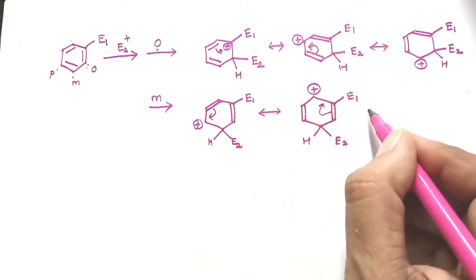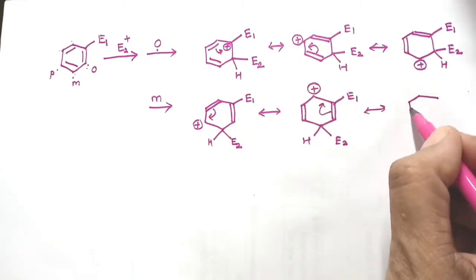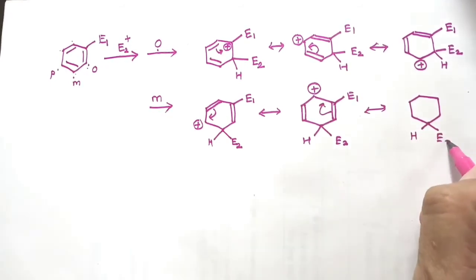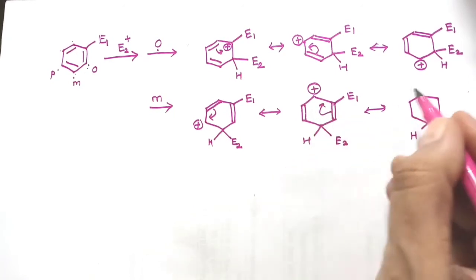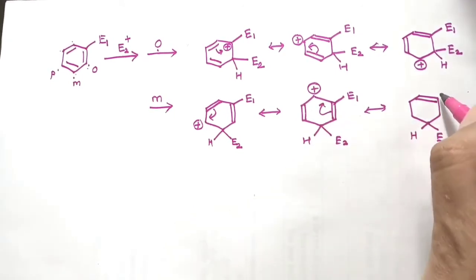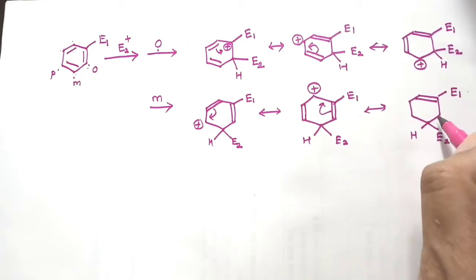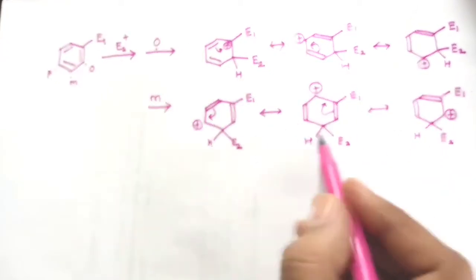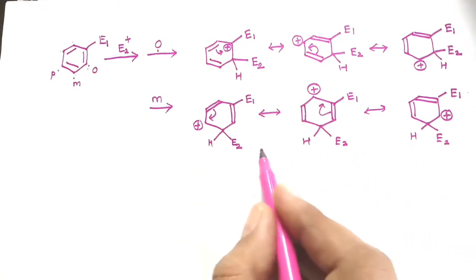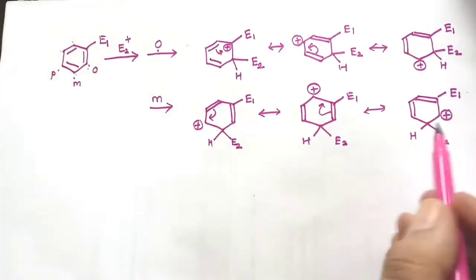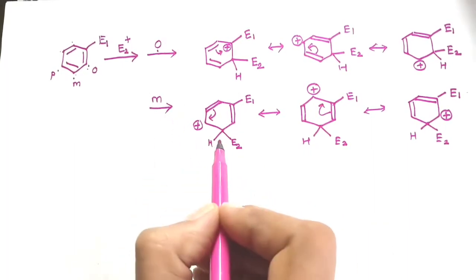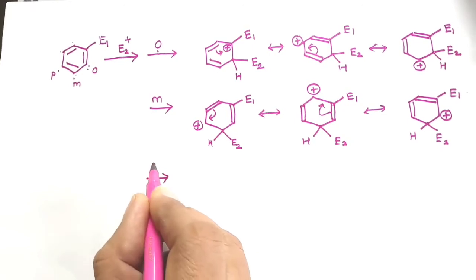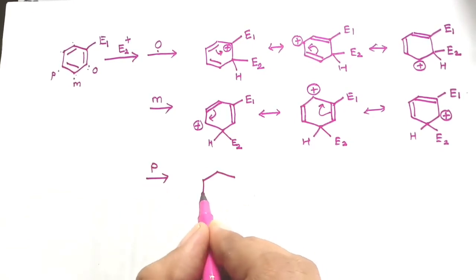Further delocalization like this will result in the formation of another canonical structure, where there will be a bond formation between the two carbon atoms. This is the previous electrophile number 1. Now this carbon will have the positive charge. So these three are the resonating structures of the positively charged intermediate when the second electrophile attacks the meta position.